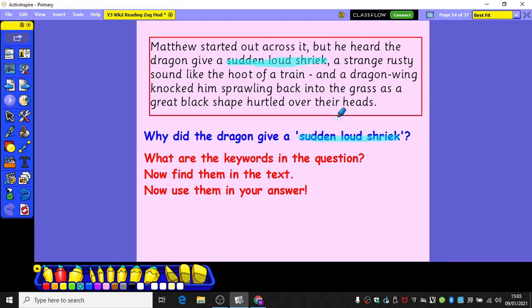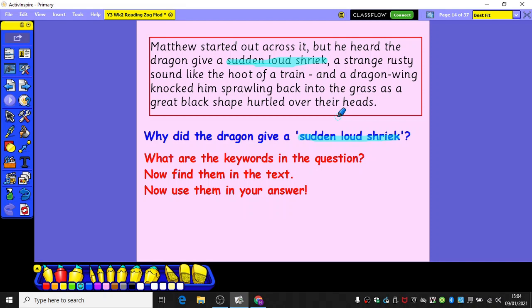Matthew started out across it, but he heard the dragon give a sudden loud shriek, a strange rusty sound like the hoot of a train, and a dragon wing knocked him sprawling back into the grass as a great black shape hurtled over their heads.